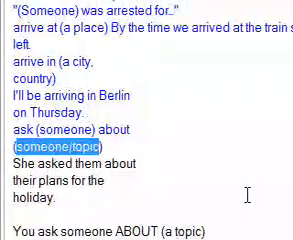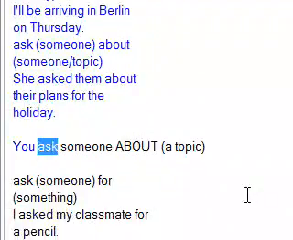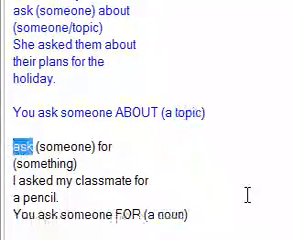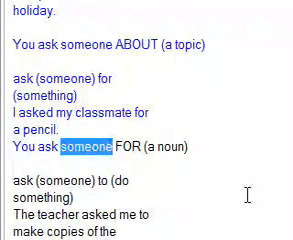Ask someone about someone/topic. She asked them about their plans for the holiday. You ask someone about a topic. Ask someone for something. I asked my classmate for a pencil. You ask someone for a noun.